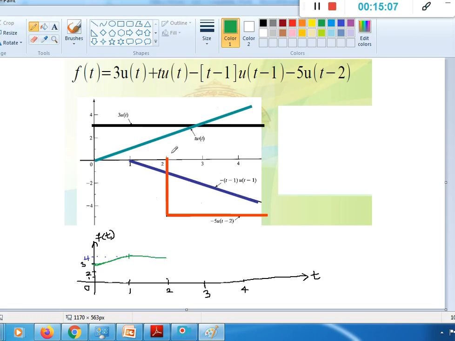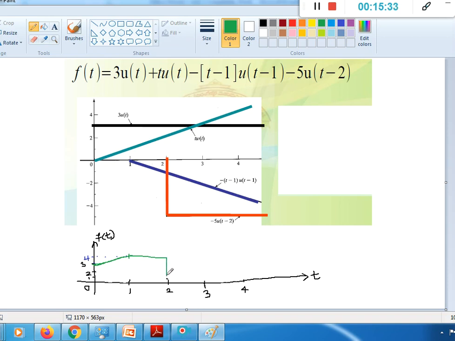Then at 2 there is one more signal getting added to it. The signal is with plus 4 magnitude, and now this signal will be adding to these 3 signals, and it is with magnitude 5, that is minus 5, because it is with a minus sign. It is running in this way.